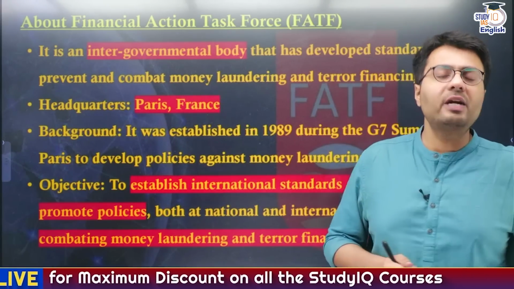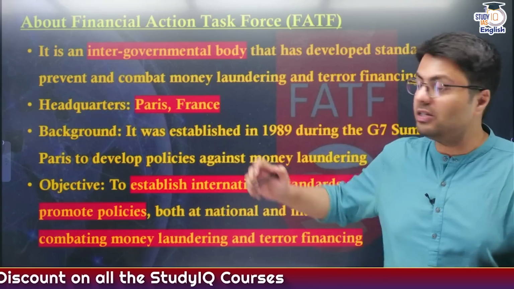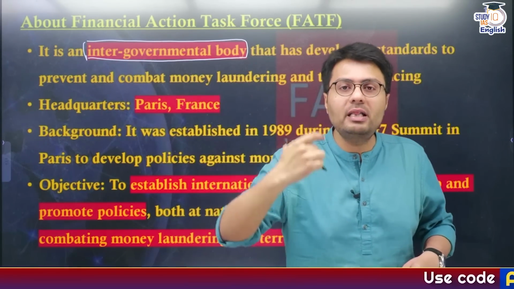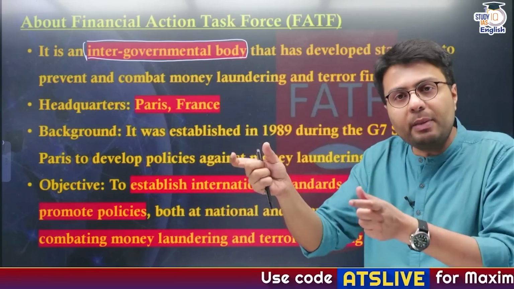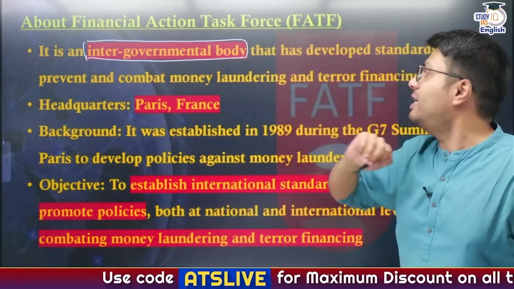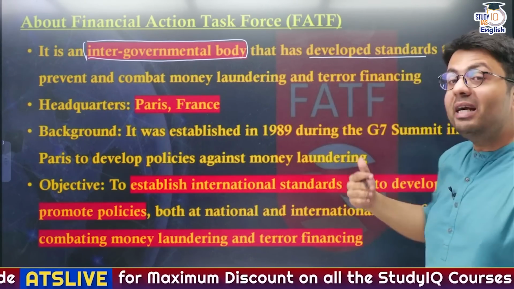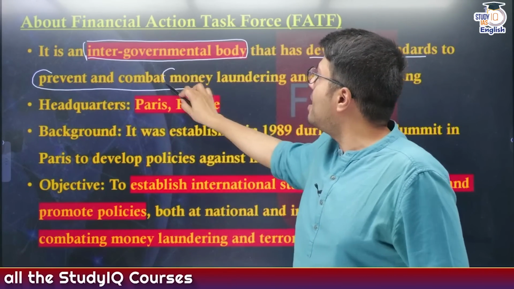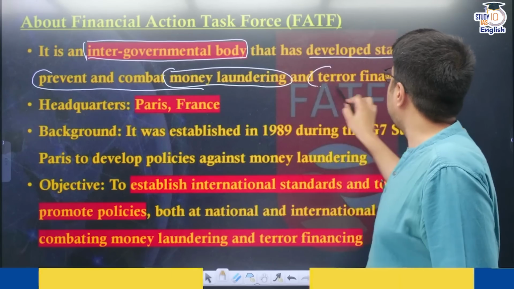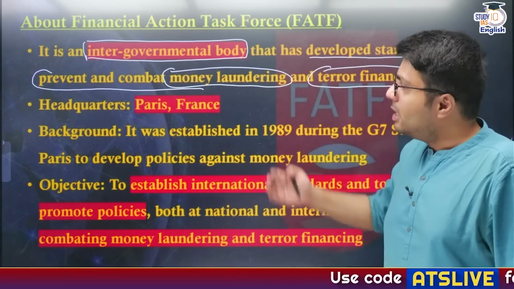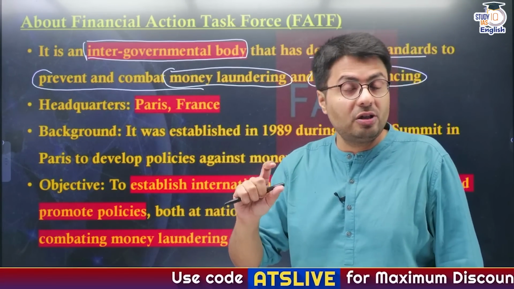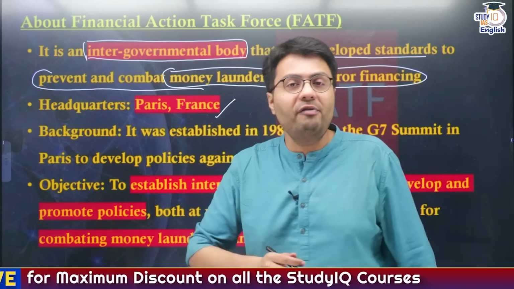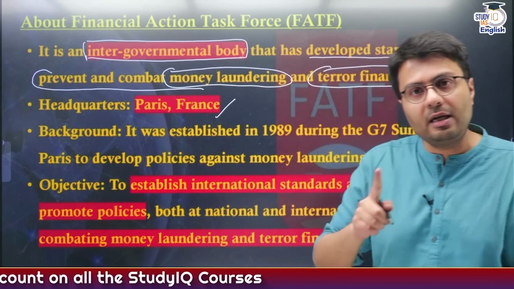Now let us first deal with the Financial Action Task Force, FATF. This is an intergovernmental body. What does it mean when we say intergovernmental body? That is, only nation states in the form of their governments can become members of FATF. This body is responsible for developing standards necessary to prevent and combat the menaces of money laundering as well as terrorist financing. Understand? Headquarters of any multilateral organization also become important because questions have been asked about this particular fact. In that regard, FATF is headquartered in the capital city of France, that is Paris.